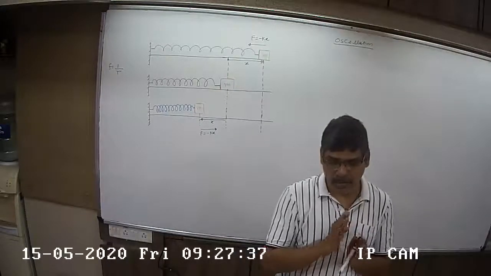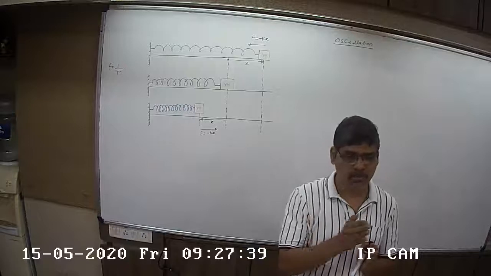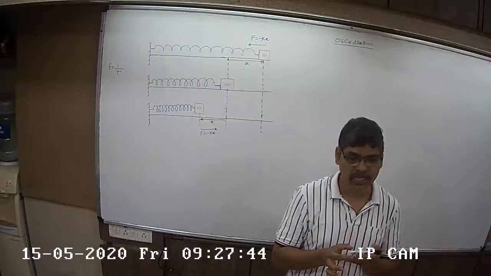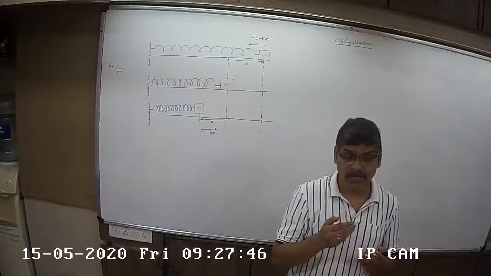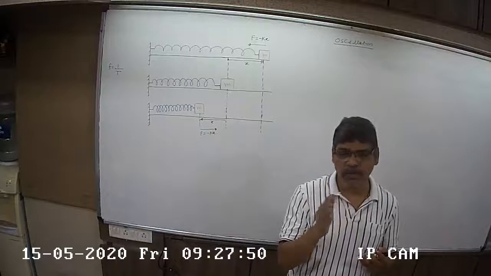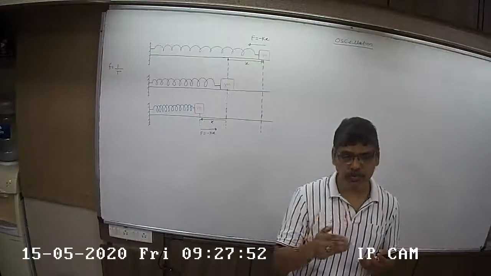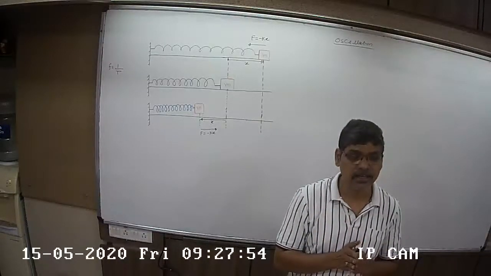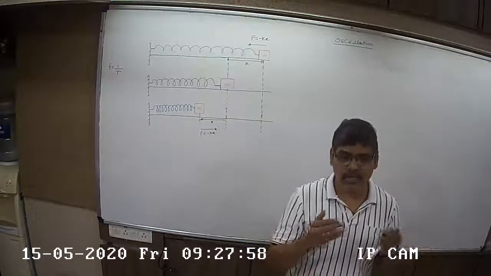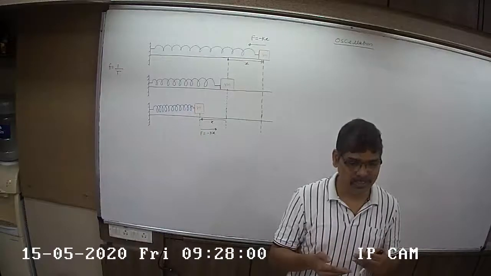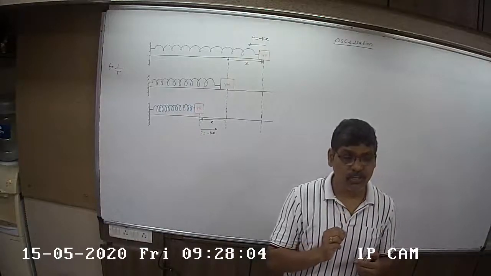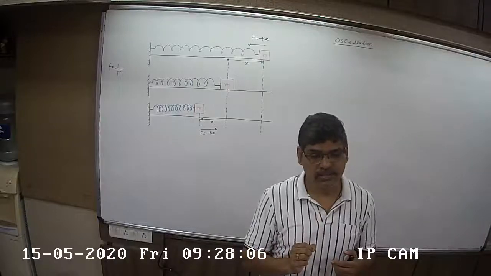See, the particle which performs oscillatory motion, its displacement, its velocity, its acceleration, you can express in terms of sine and cosine functions. We'll see that part later on. But displacement, velocity and acceleration can be expressed in terms of sine and cosine functions. Now all of you know that sine and cosine functions are periodic functions. They are harmonic functions. And therefore, oscillatory motion is also called harmonic motion.